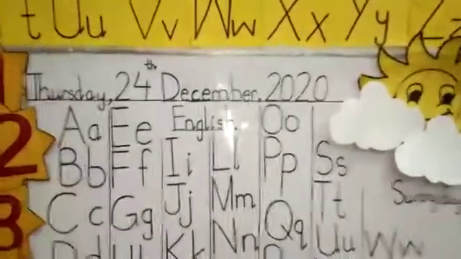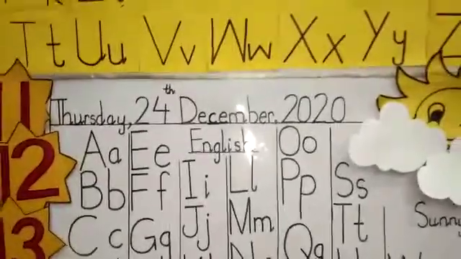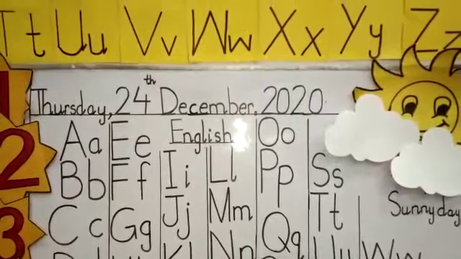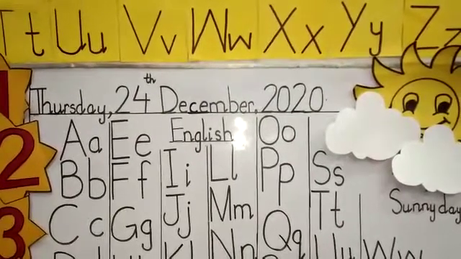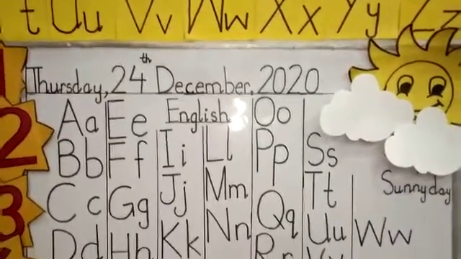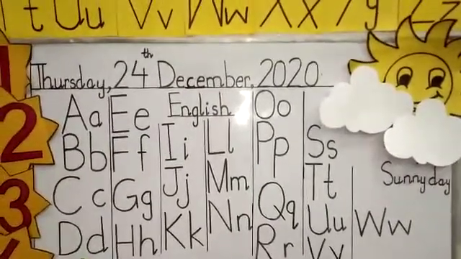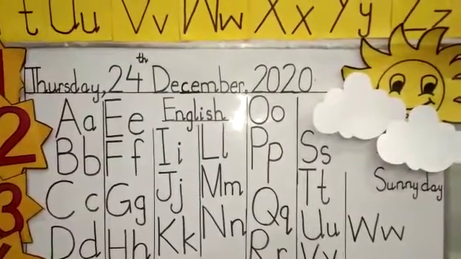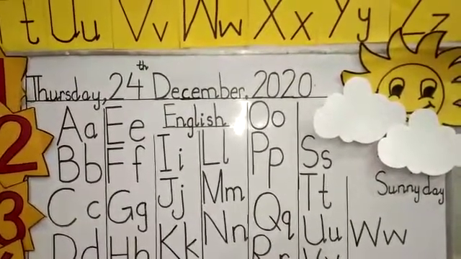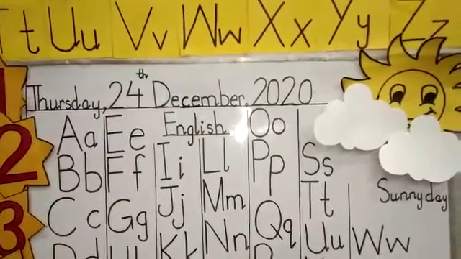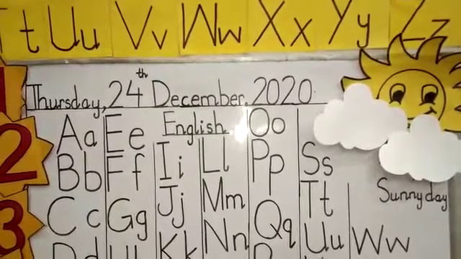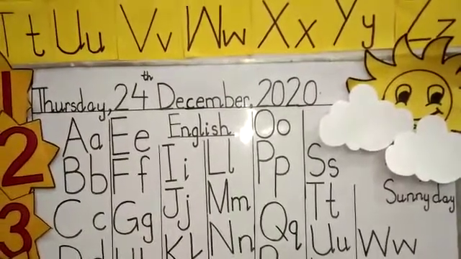Okay, class, tell me how many days in a week? There are 7 days in a week: Sunday, Monday, Tuesday, Wednesday, Thursday, Friday, Saturday. Okay, tell me what is the day today? Today is Thursday. And which date today? 24th of December 2020. And what is the weather like today? Sunny day. Today is a sunny day and it's your English period.